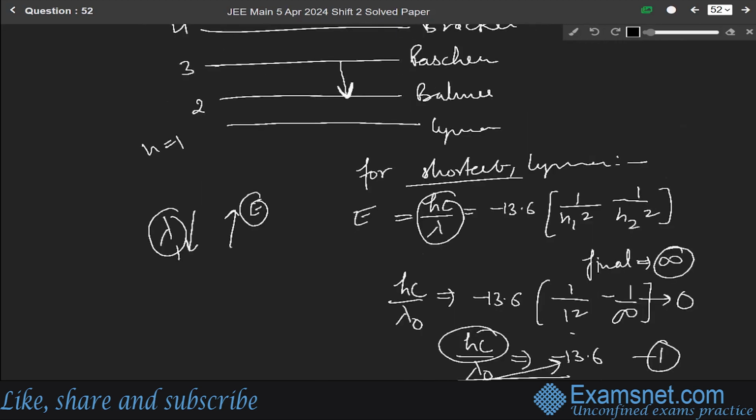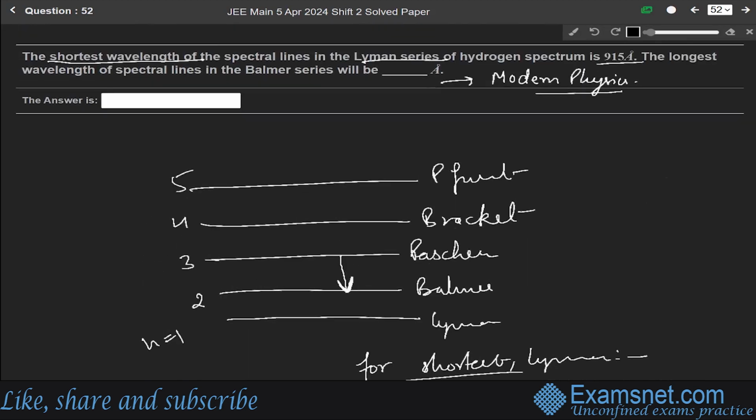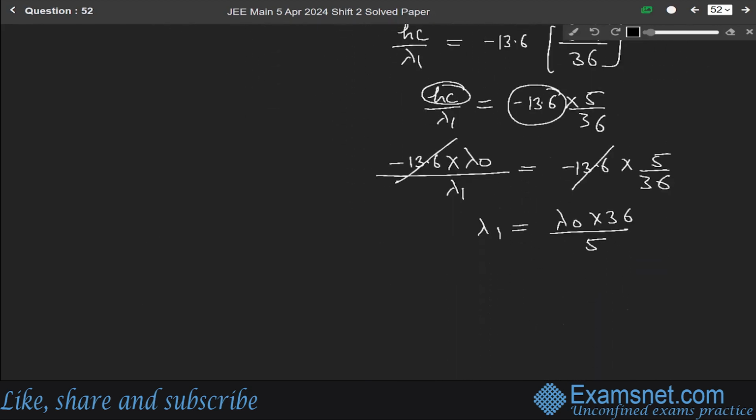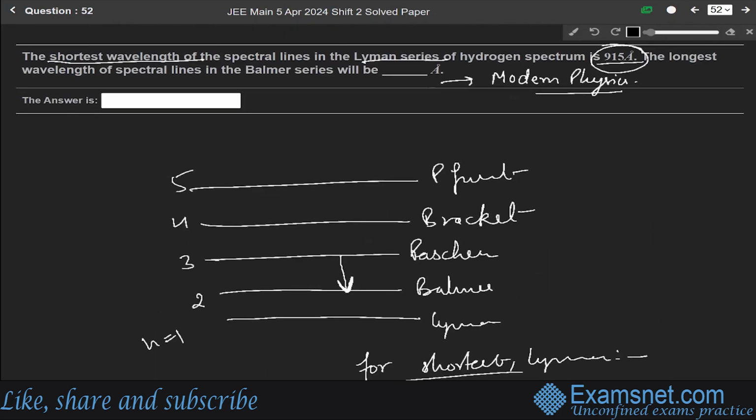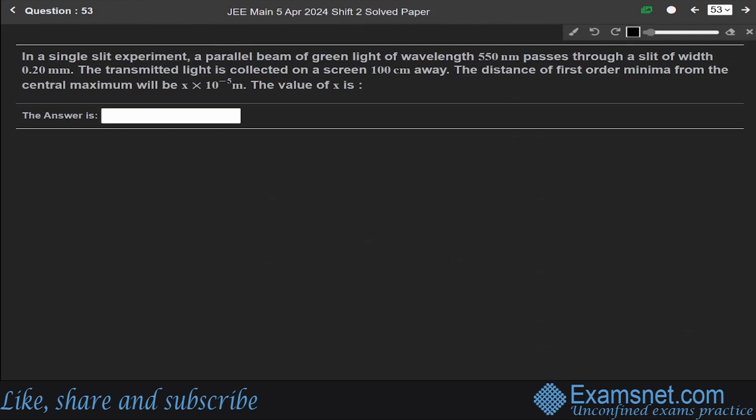And in this question, we are given that the Lyman series has a shortest wavelength of 915 angstrom. So lambda naught is here 915. So 915 into 36 over 5. 5 cancels with the 5, and 5 3s are 15. So lambda 1 will be equal to 6588 angstrom. For the Balmer series, the longest wavelength lambda 1 will be 6588 angstrom.